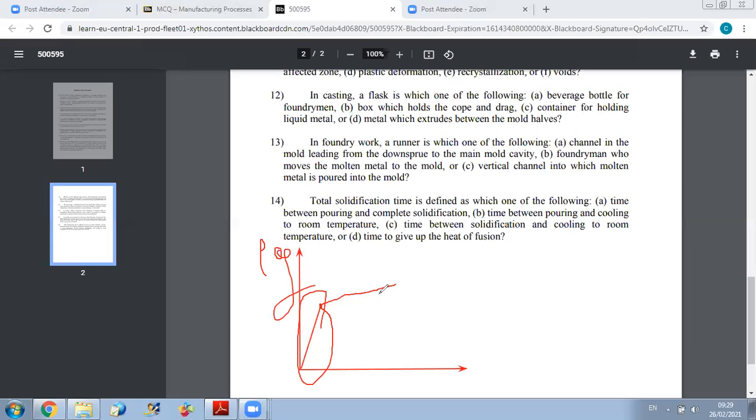A second type is perfectly plastic. What is perfectly plastic? For example, if you are working at very high temperatures, then when you go beyond the yield, you will have deformation without the need to increase stress. This is called perfectly plastic behavior. And this is the characteristic of materials that are operated above their recrystallization temperature.